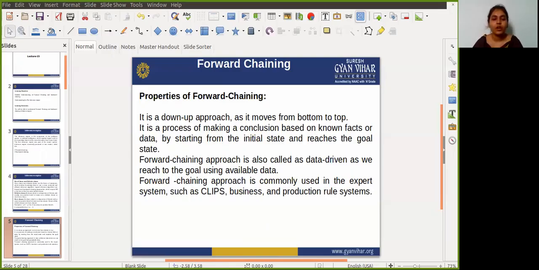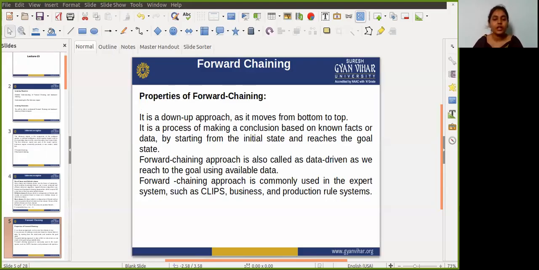Forward chaining is a form of reasoning which starts with atomic sentences in the knowledge base, and it applies the inference rule, that is modus ponens, in the forward direction to extract more data until a goal is reached.